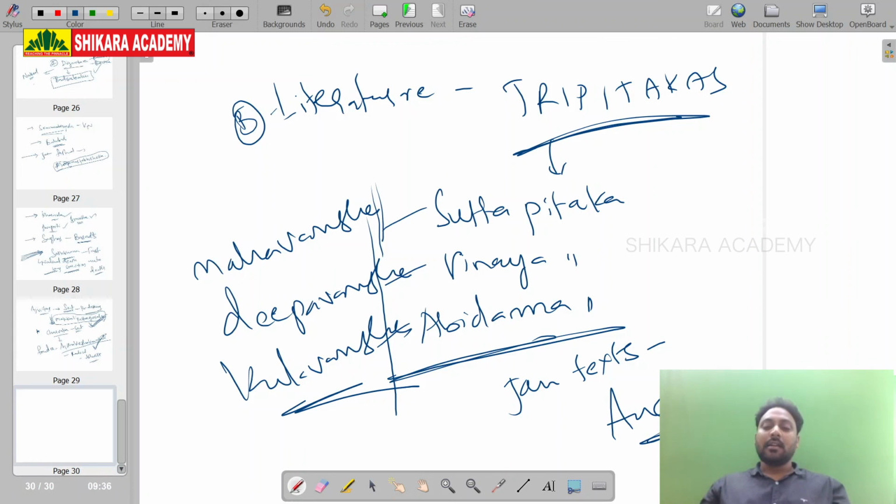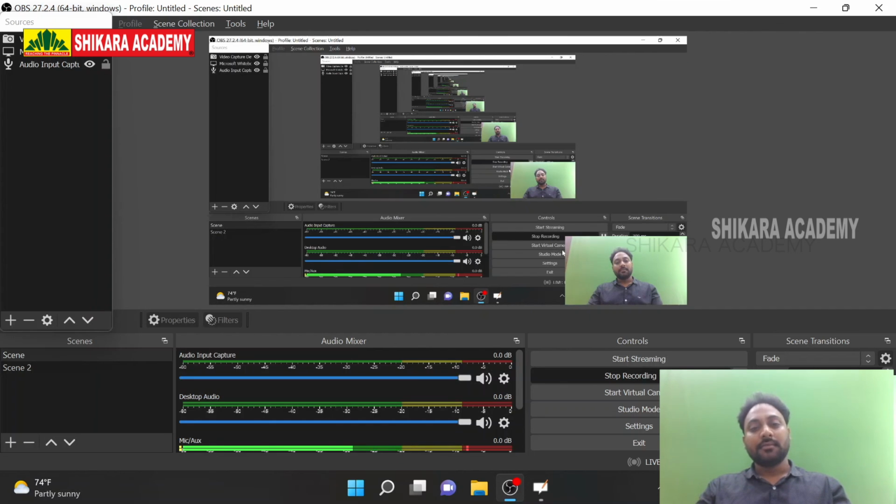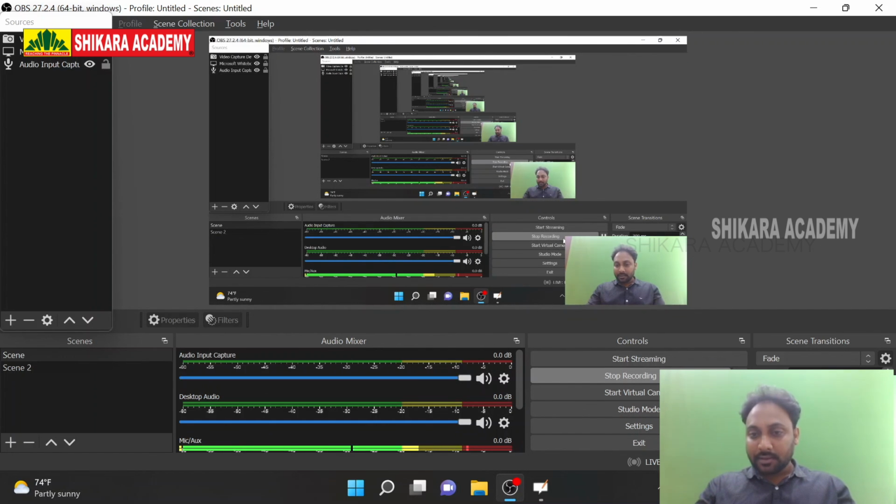Jain texts are called Angas. Okay, so this is the cultural portion of ancient India: Indus Valley civilization, Vedic civilization. Within the Vedic civilization, early Vedic period, later Vedic period, society, economy, religion, polity, and Vedic literature that we discussed in the last class. Today's class: Buddhism, Jainism, Ajivika, Charvaka. This is very, very important. Right, we will continue in the next class, in my next video, with Mauryan culture and Gupta culture. Thank you.